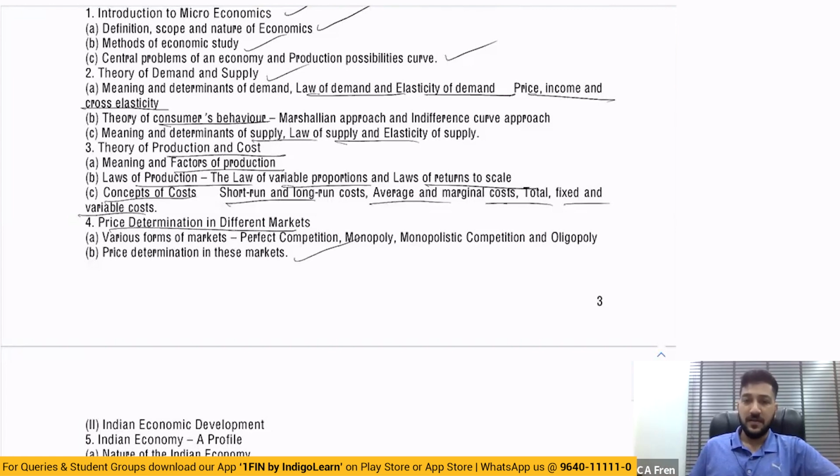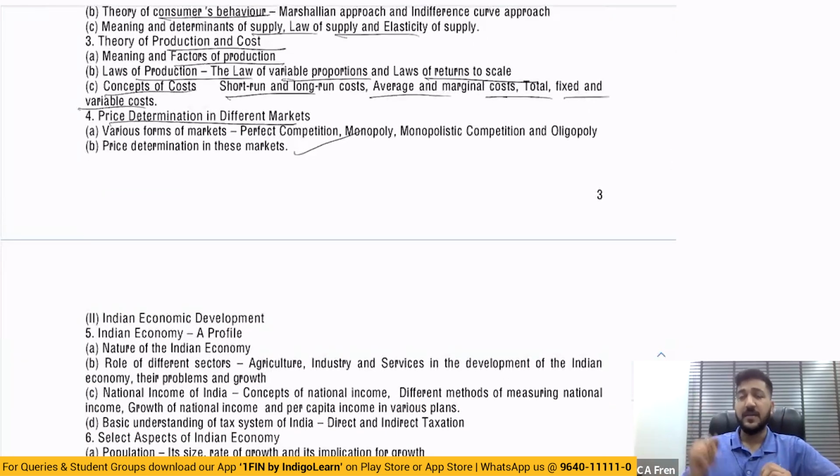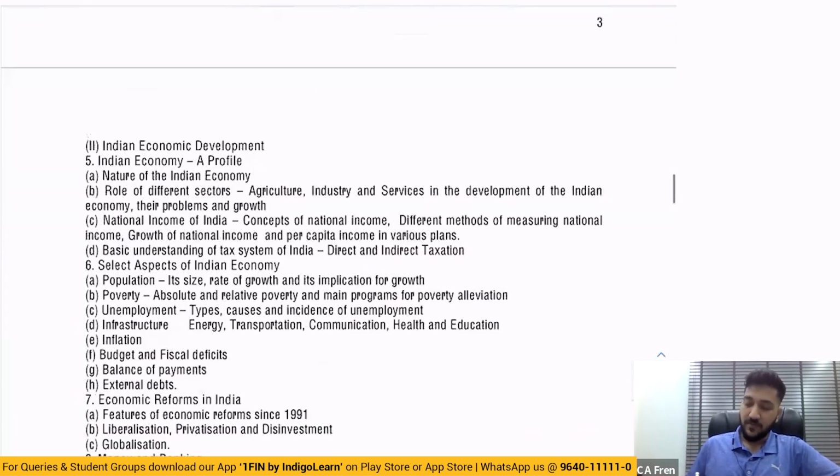So there is nothing new that has come over the past, you can say, around 12, 13 years or 14 years or more than that. There was no drastic change. Only the marks distribution was different and the syllabus in comparison was different. So in general economics, what happened?